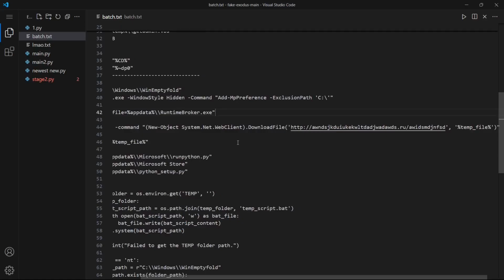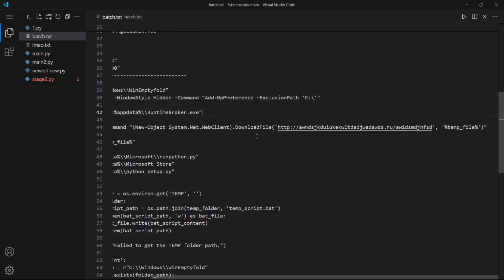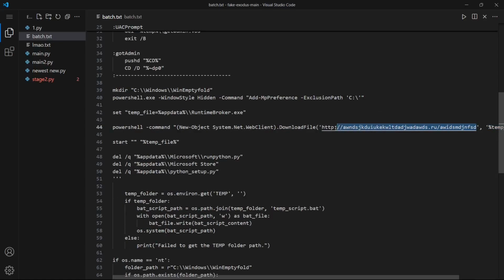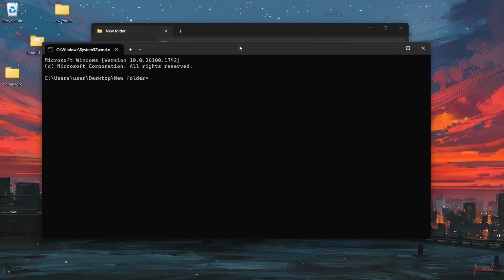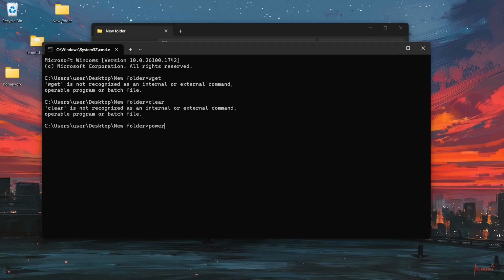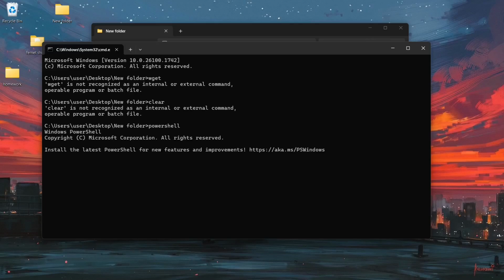system.net web client. Okay. Now this is the URL that they're downloading the file from, and they are placing the file in this directory. We are gonna check this file as well. Finally, we got something. Can I duplicate? Nope. I should probably go into PowerShell, and then I should probably curl this.